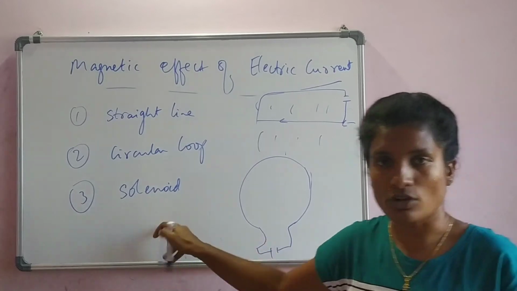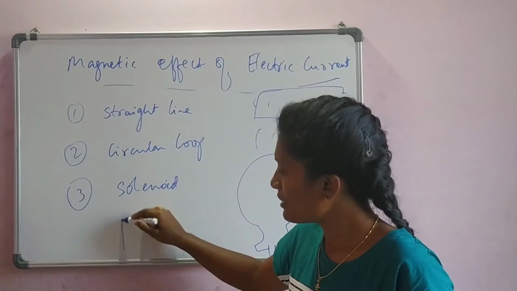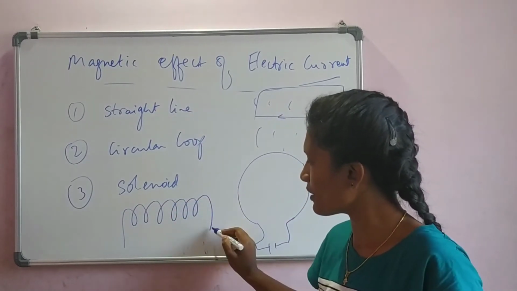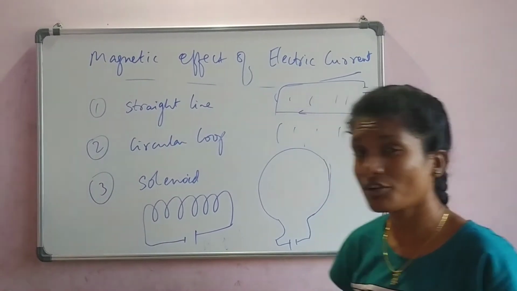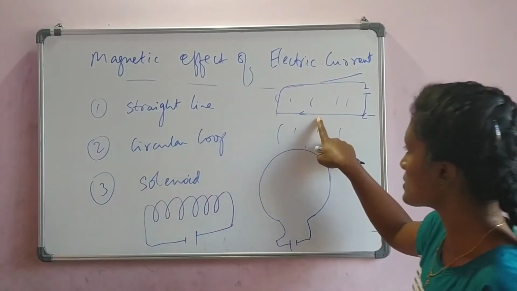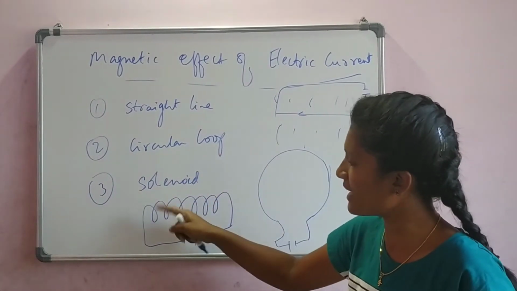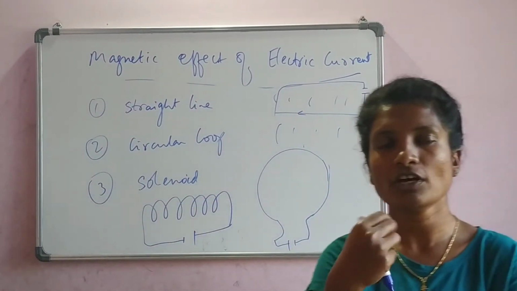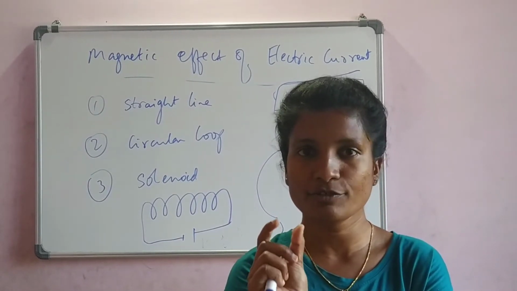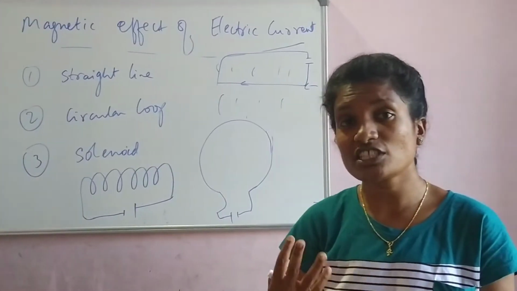Then what do you mean by solenoid? Solenoid is taking that same straight line but making it into a coil figure in between. Then you connect it. So did you understand the difference between the different shapes? Straight line is this one, circular loop is this one, solenoid is the same straight line but we make a little bit of curves or coils in between, for example, a spring which is present in your pen. Okay, now which is more powerful?